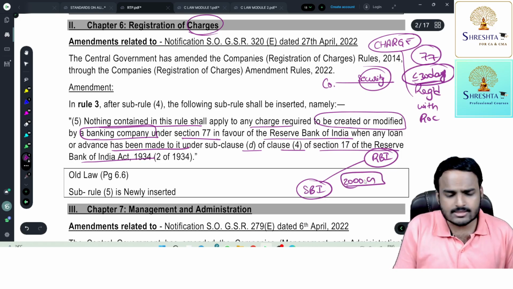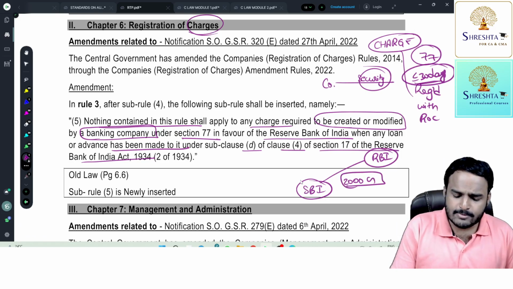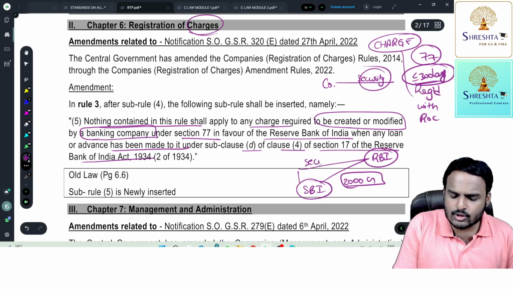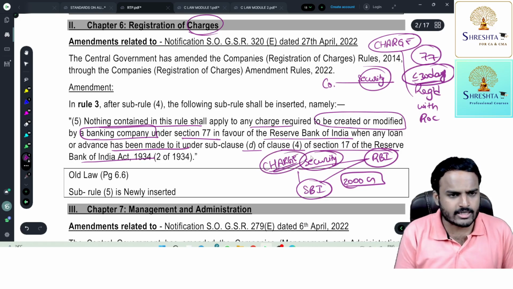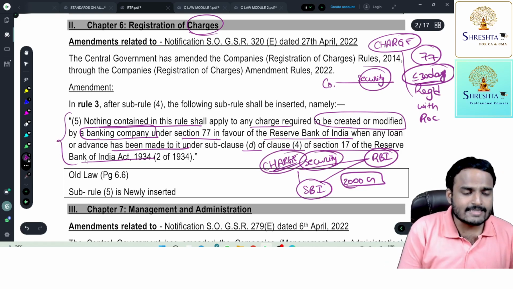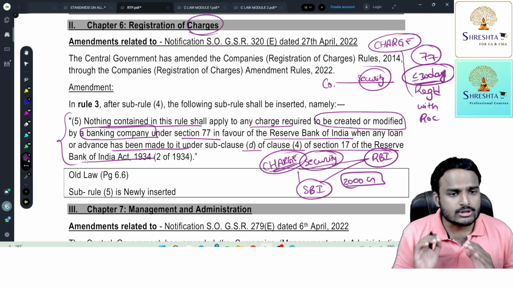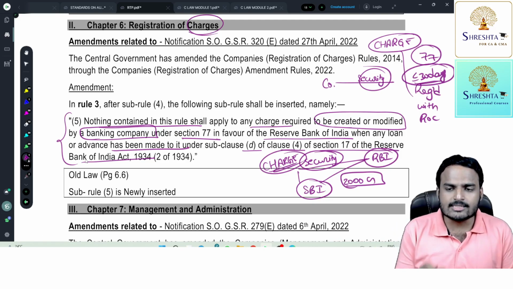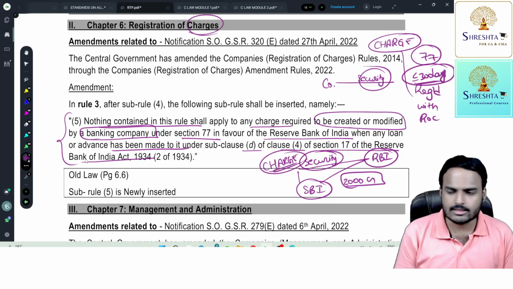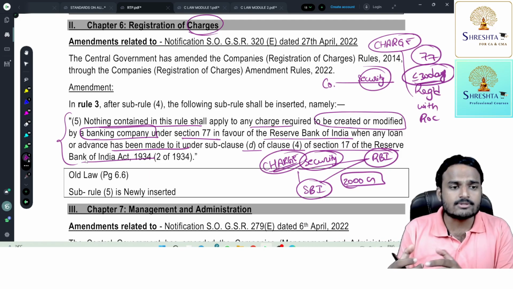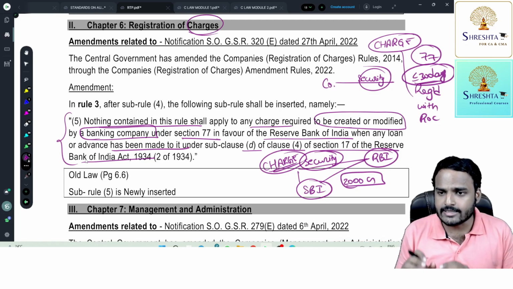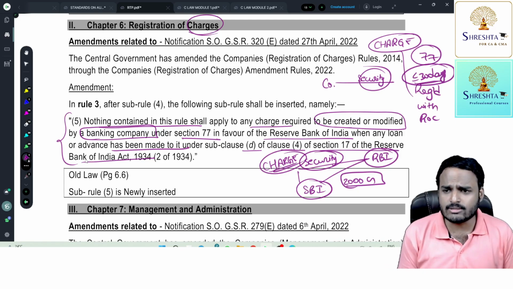RBI immediately asked, yes, furnish some security. SBI provided some properties as a security. It created some charge on the assets in favor of Reserve Bank of India. According to this latest amendment, there is no duty on SBI to register this charge with ROC, because it is providing security in favor of Reserve Bank of India, which is covered under RBI Act 1934. Simply, for ease of doing business.